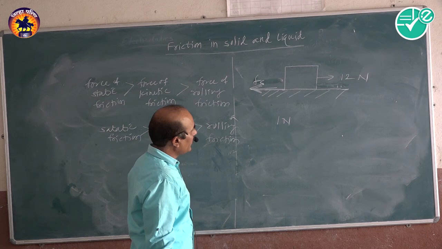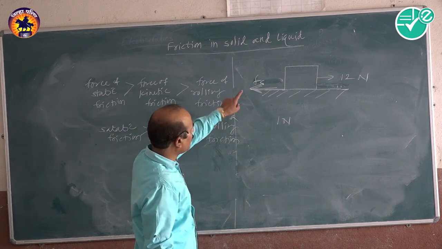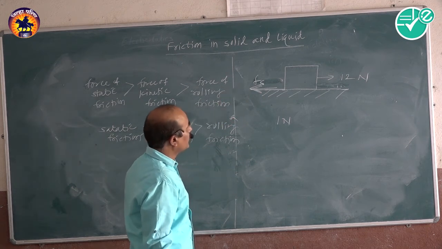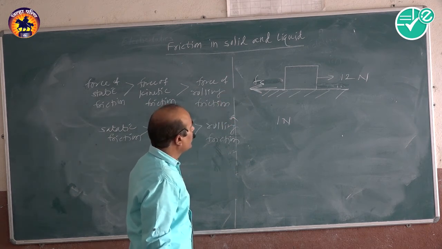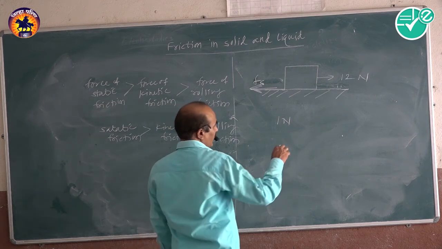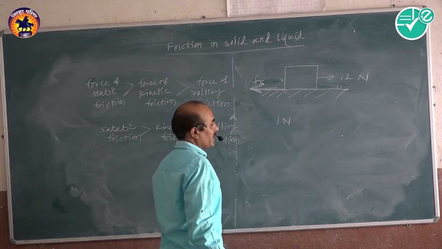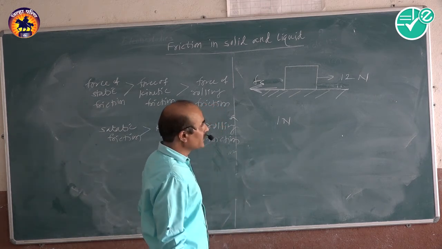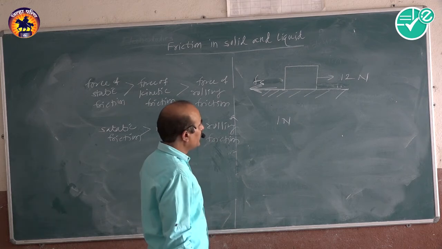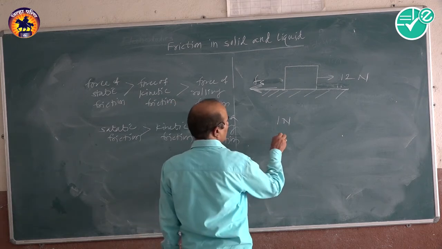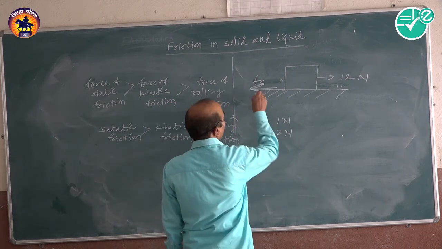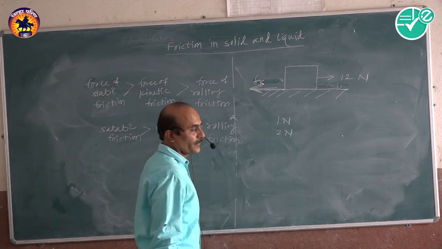The same force is needed as the force we are applying. And then, if you gradually increase it, if you apply a force of 2 Newton, again the force of friction is 2 Newton.